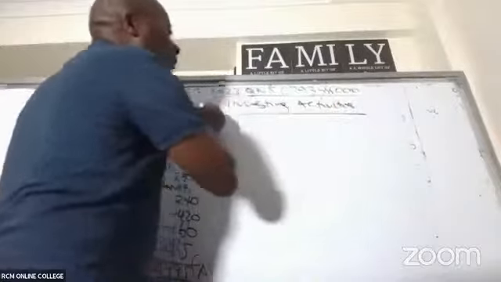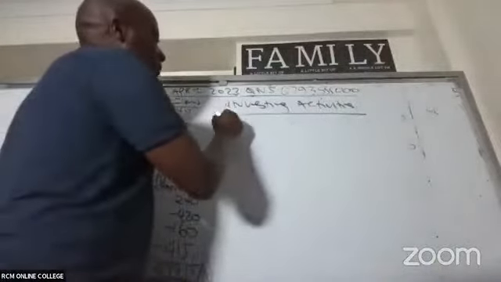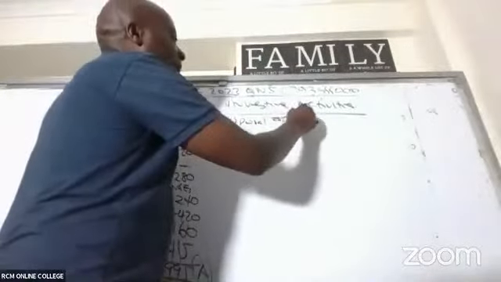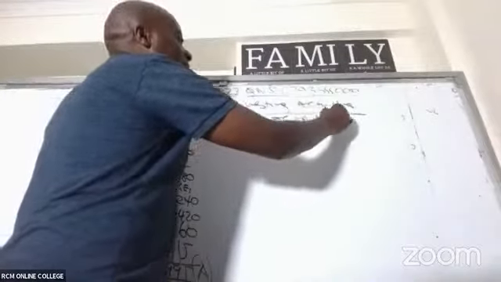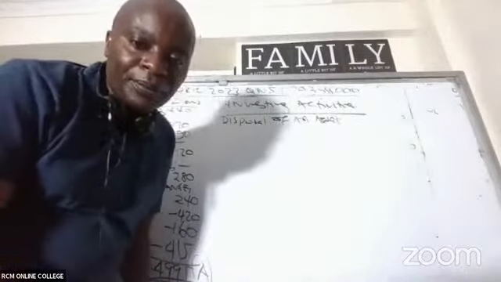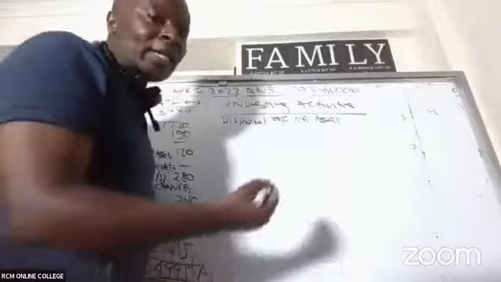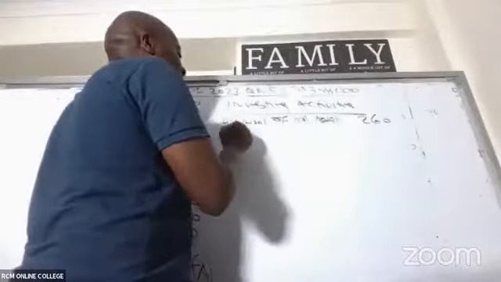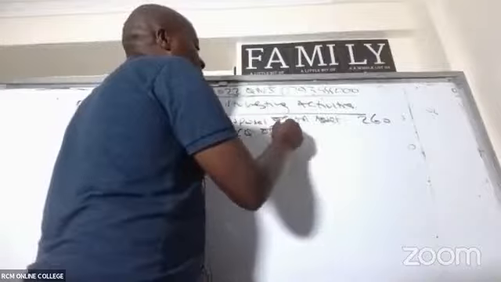So investing activities, already we have two of them. We sold an asset. Remember there was a disposal of an asset, which gave us how much cash? 260. Then we have acquisition of assets. Already we have these two.